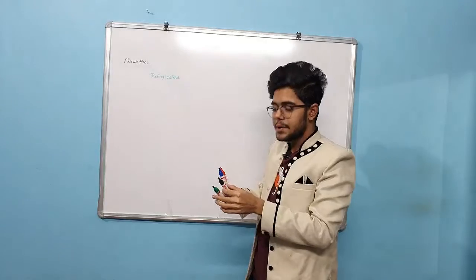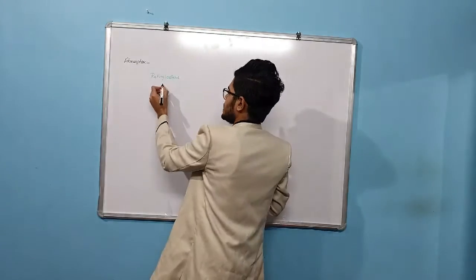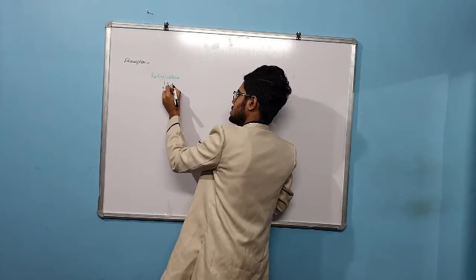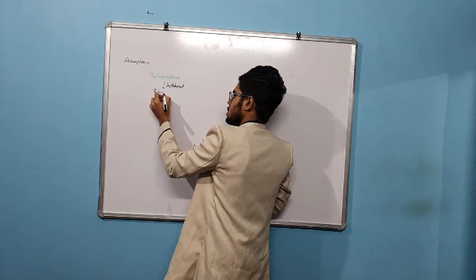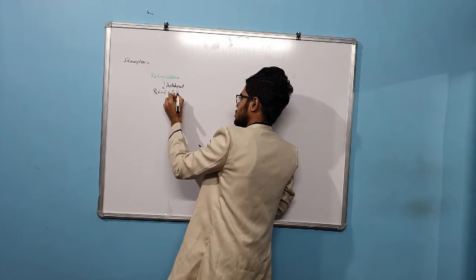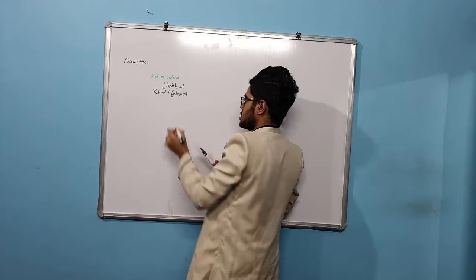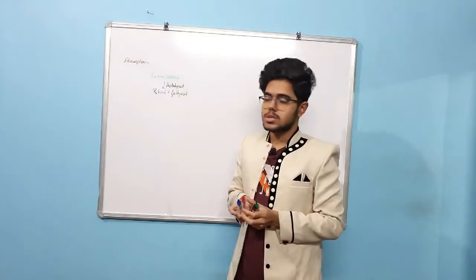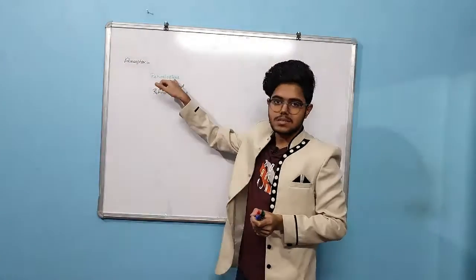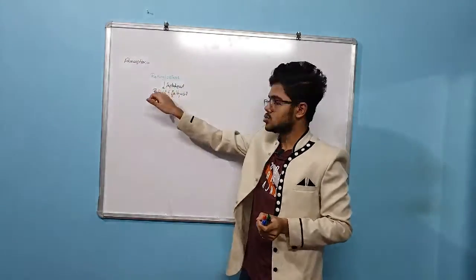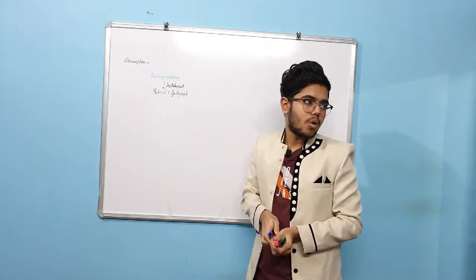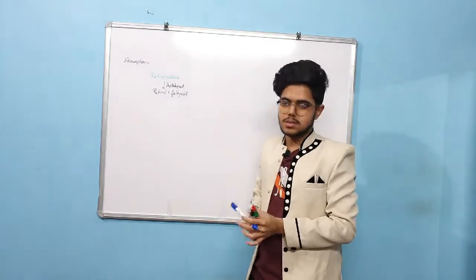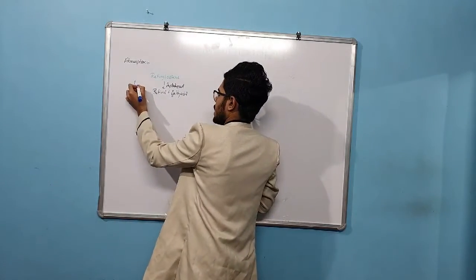These are hydrolyzed into retinol and fatty acid with the help of an enzyme called pancreatic hydrolase.